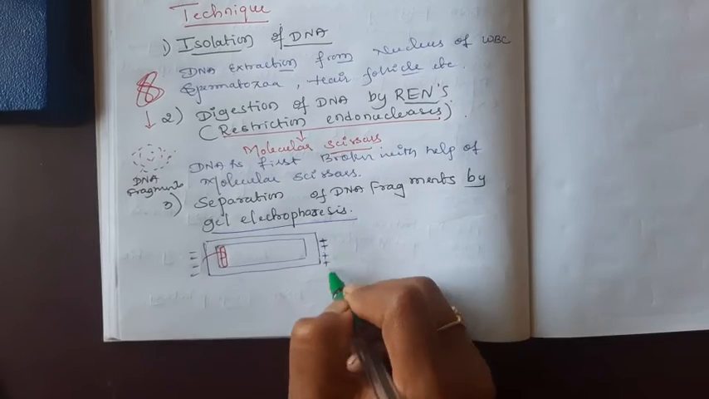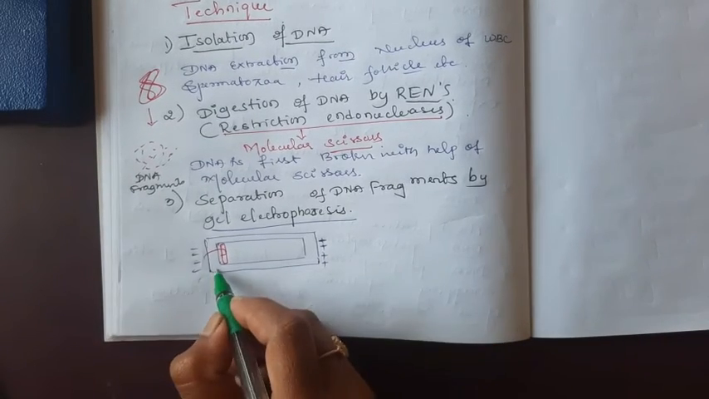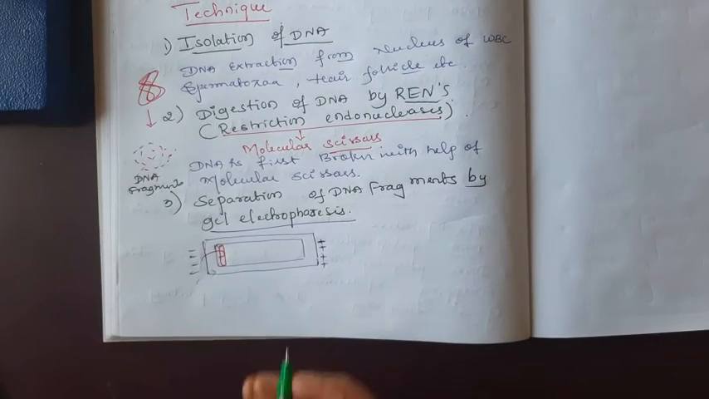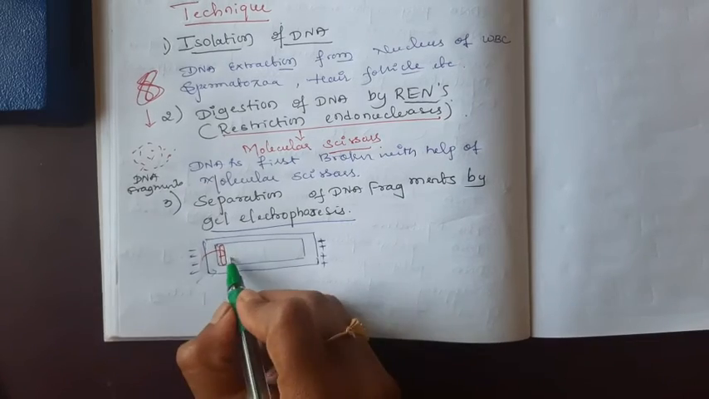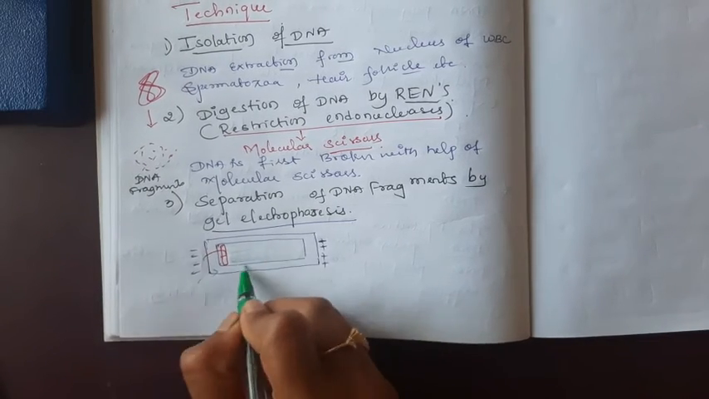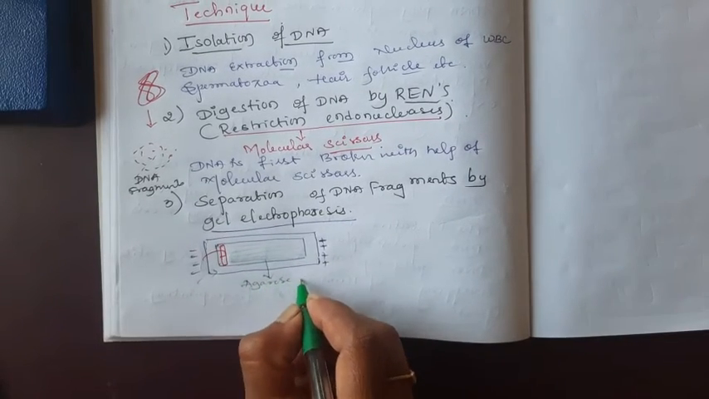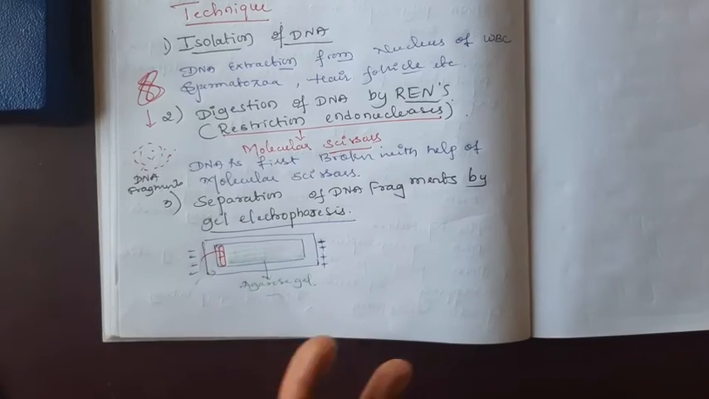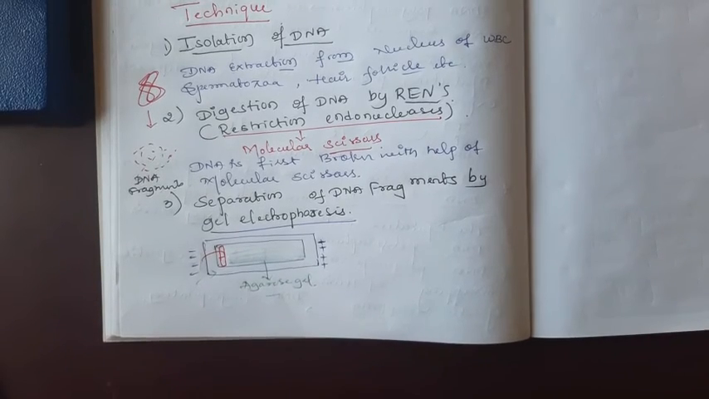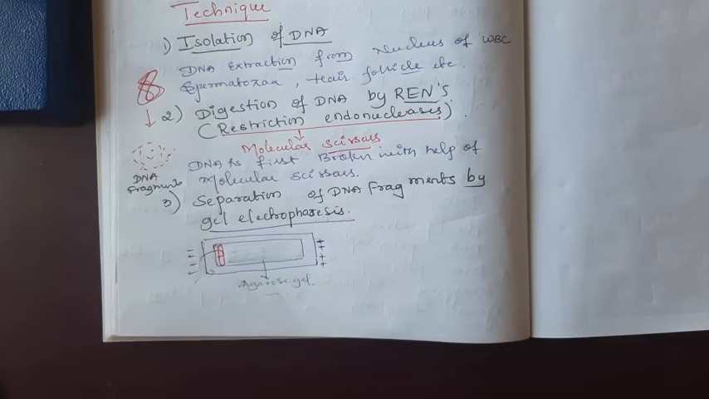Okay, here there is a positive charge, and electricity is supplied to this. The DNA is separated. Here there is agarose gel. Here I will write agarose gel. The DNA gets separated according to size and charge. DNA having a negative charge moves towards the positive end according to size and molecular weight. By gel electrophoresis, the DNA fragments are separated.